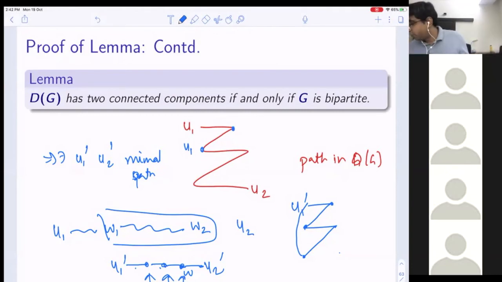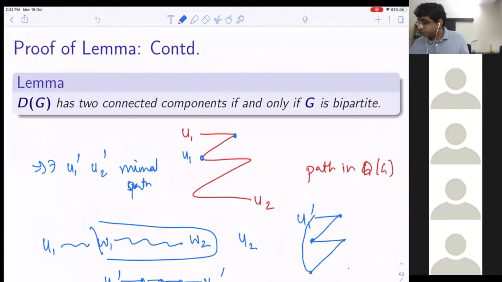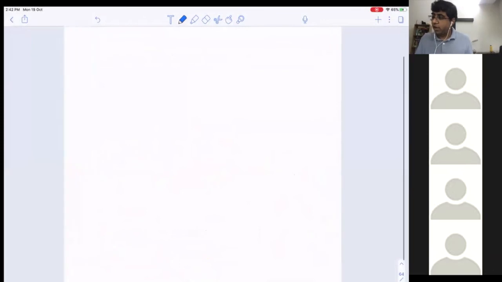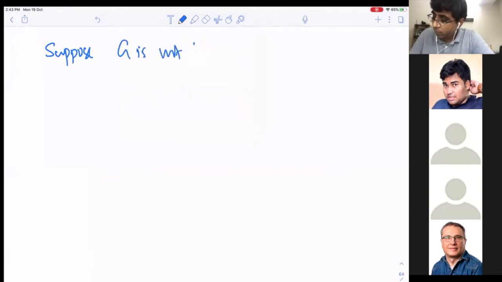Okay, and now once this is done, the proof is fairly simple. But this is the crux. So the proof is very fairly simple. For the proof, I mean, this is a formal proof, okay? But the intuition is what I told you, okay? Suppose G is not bipartite. Right? Implies there exists an odd cycle in G.